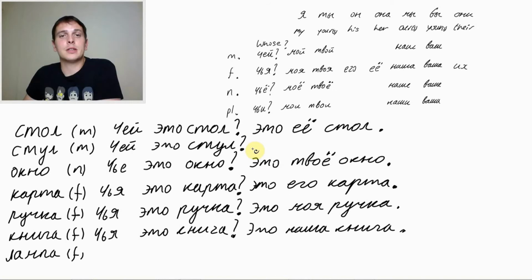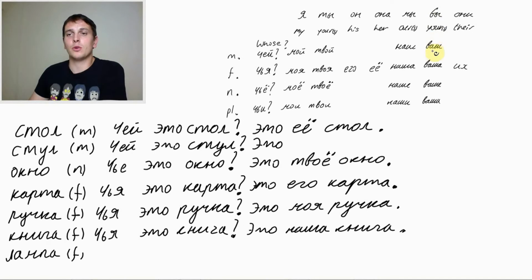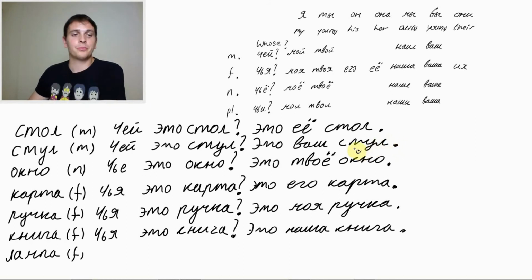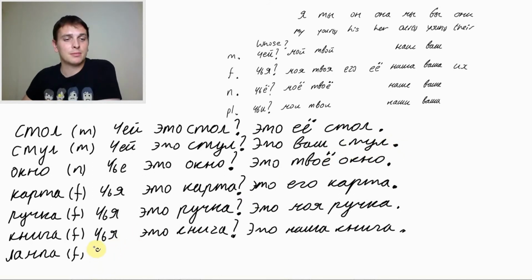And let's answer, this is your in a polite form or in a plural form. This is your chair. Это. And your in the polite form or in the plural would be, for male, ваш. Это ваш стул.